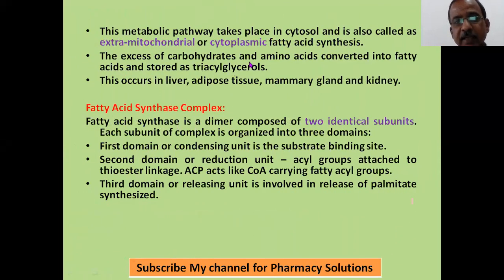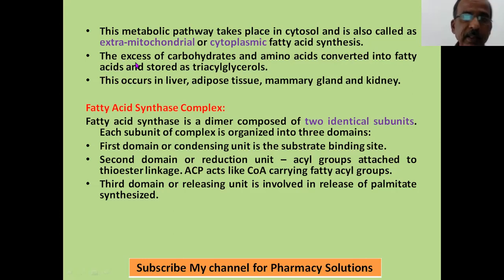This de novo fatty acid synthesis is also called extra mitochondrial fatty acid synthesis or cytoplasmic fatty acid synthesis. Why the name extra mitochondrial? Because it occurs in the cytoplasm. Or why cytoplasmic fatty acid synthesis? Because it occurs in the cytoplasm. So it can also be called extra mitochondrial or cytoplasmic fatty acid synthesis.